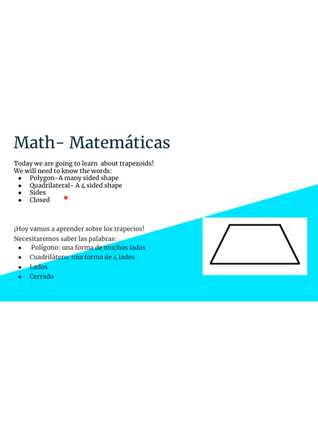And the last word is closed. Remember, closed means there's no openings on the shape. So with this particular shape that we're looking at here, you can see that all of the sides connect with one another. There's no openings. We would call this a closed shape.